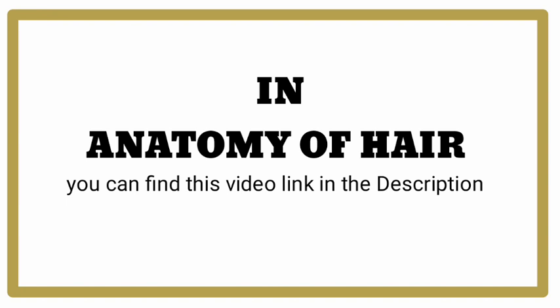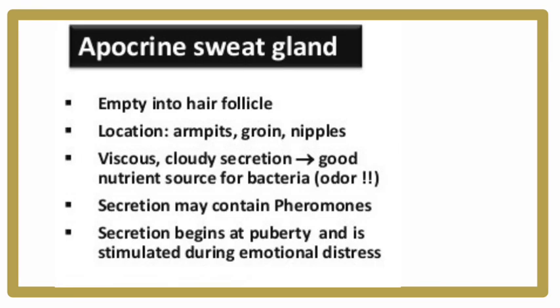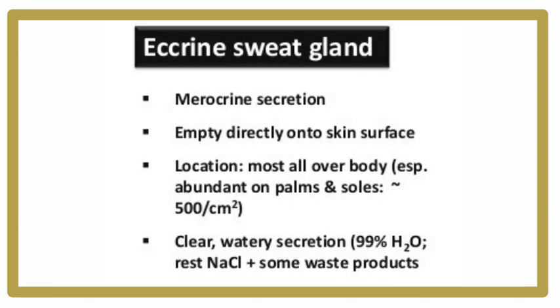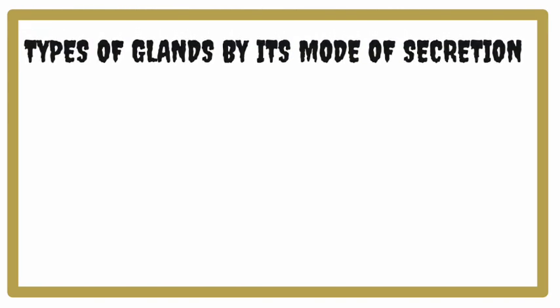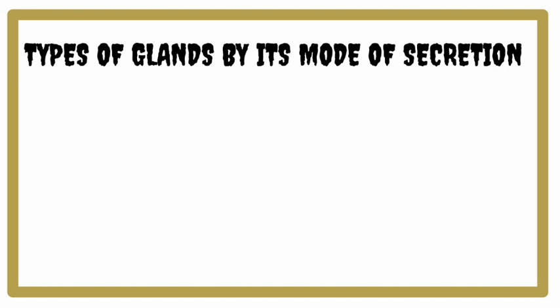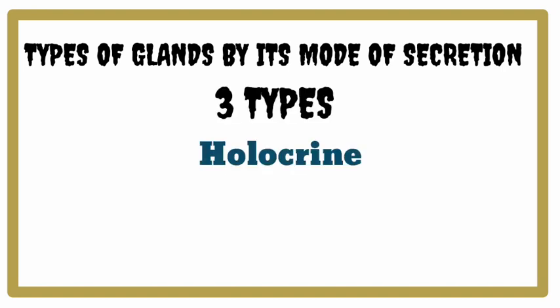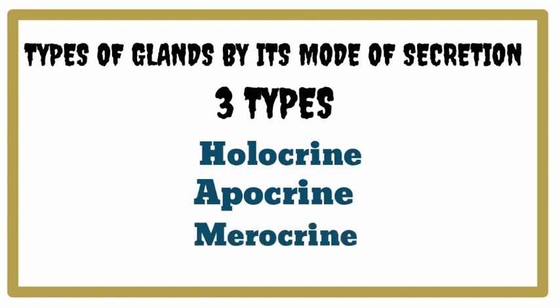In my previous video, we have seen two types of sweat gland, that is apocrine and eccrine. Apocrine gland is found in the hairy region and eccrine gland is found in most part of the body. And today we're going to see about the types of the glands by its mode of secretion. If you see by mode of secretion, there are three types of glands, that is holocrine, apocrine and merocrine.